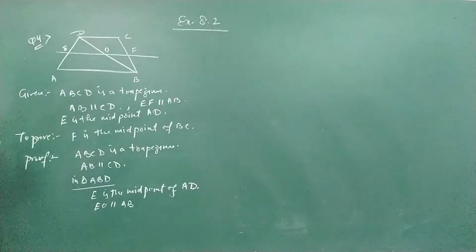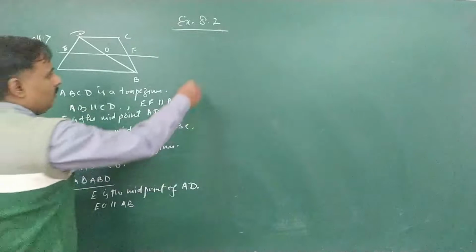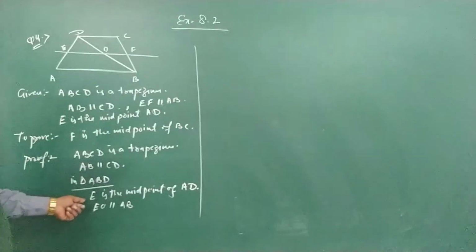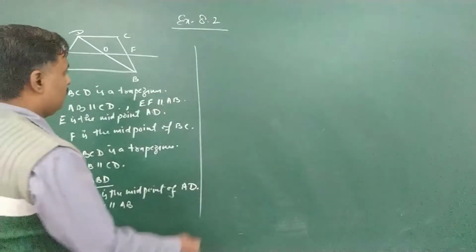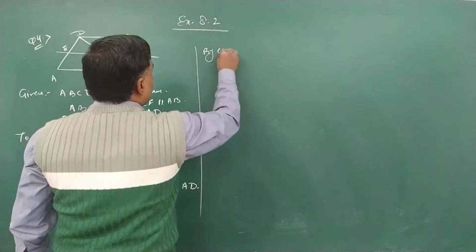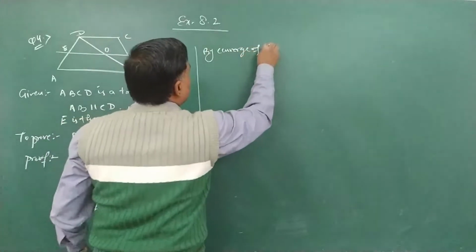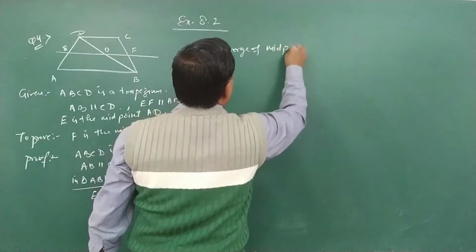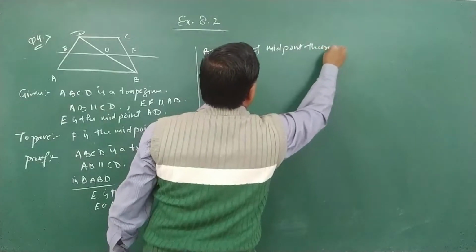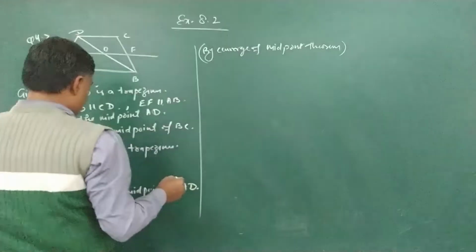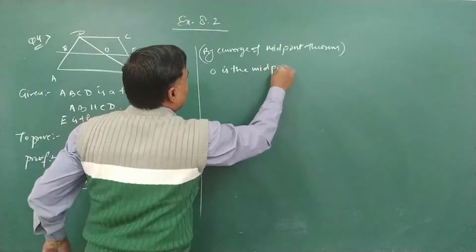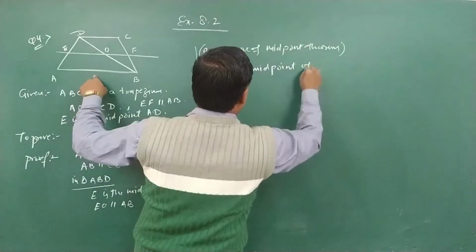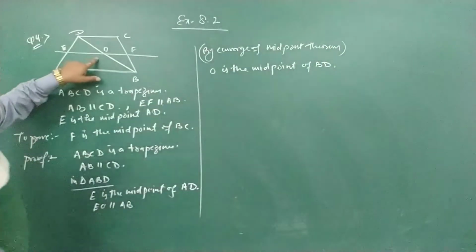That theorem, the second theorem, says that if a line bisects one side and is parallel to the third, it bisects the other side also. So by the converse of the midpoint theorem, O is the midpoint of BD.